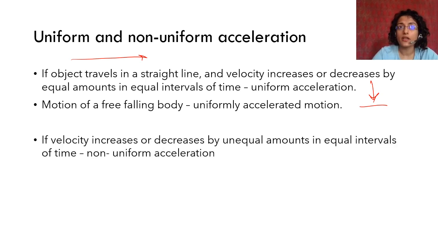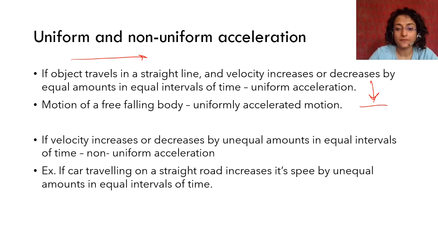But if you are in traffic, sometimes you increase speed more, sometimes you have to increase speed less. Like if there is a lot of traffic, you increase speed less. If you don't have much traffic, you give more acceleration. But further ahead you have to decrease your acceleration. Hmm? Or you have to press the brake. That is called non-uniform acceleration. When the velocity increases or decreases by unequal amounts in equal intervals of time, it is a non-uniform acceleration.